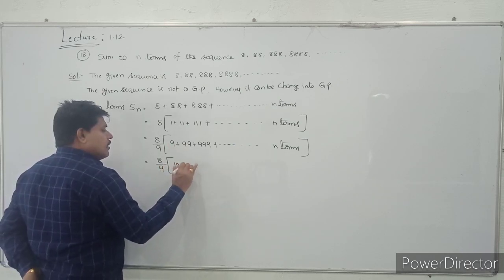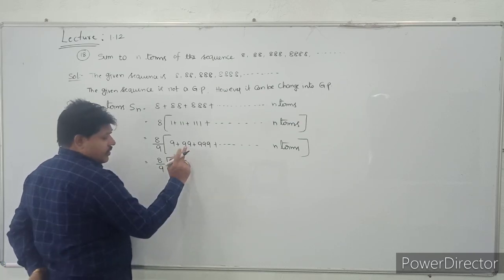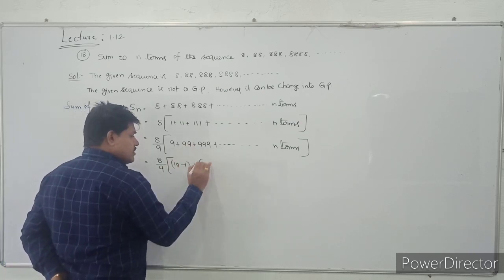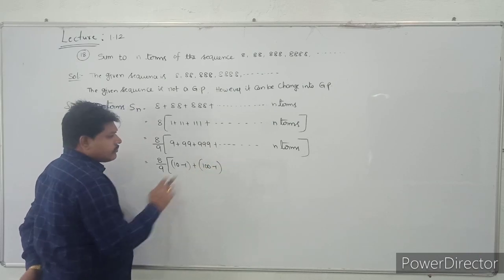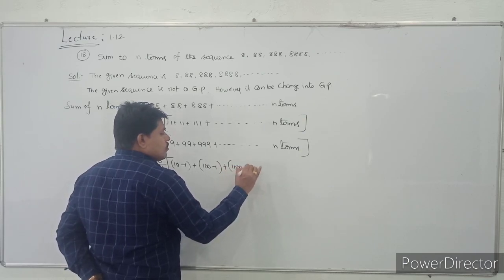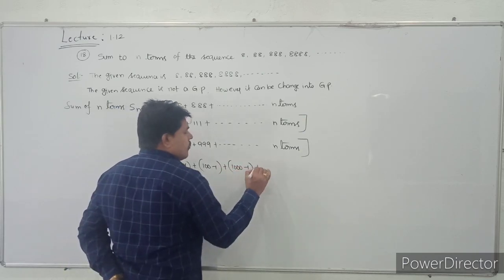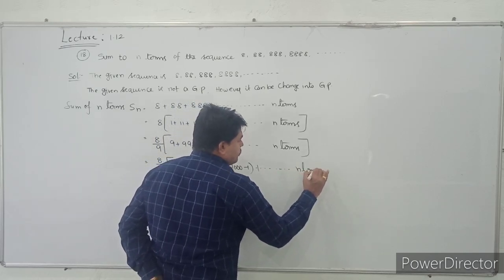So here I take 8 by 9 into, and this 9 can be written as 10 minus 1. Nothing will change. This 99 can be written as 100 minus 1. This 999 can be written as 1000 minus 1, plus and so on up to n terms.